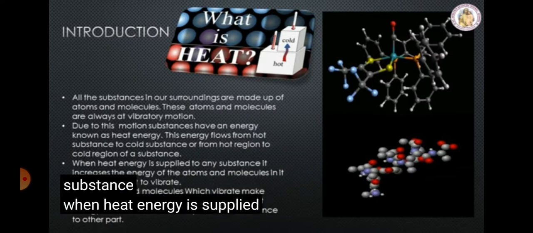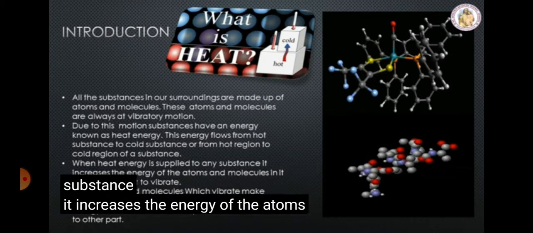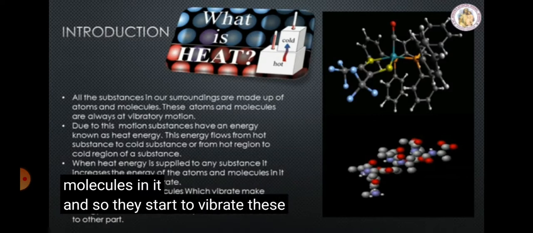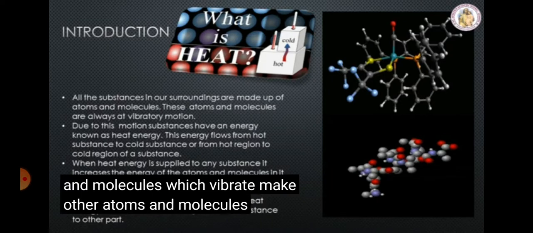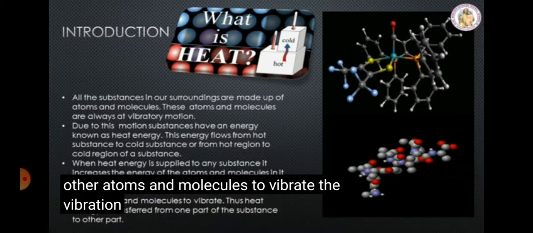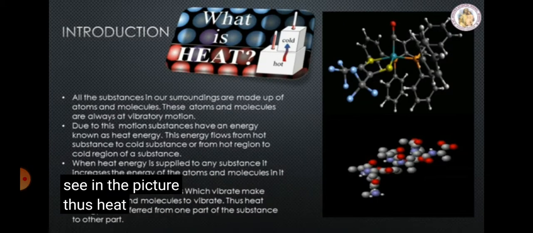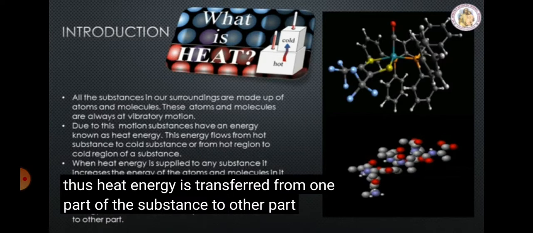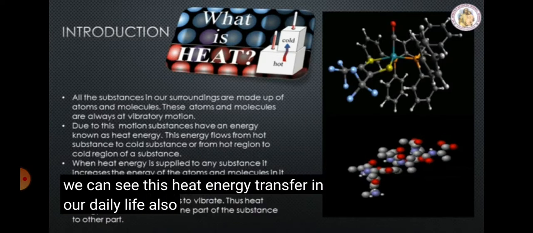When heat energy is supplied to any substance, it increases the energy of the atoms and molecules in it, and so they start to vibrate. These atoms and molecules which vibrate make other atoms and molecules vibrate. The vibration of atoms and molecules you can see in the picture. Thus, heat energy is transferred from one part of the substance to another part. We can see this heat energy transfer in our daily life also.